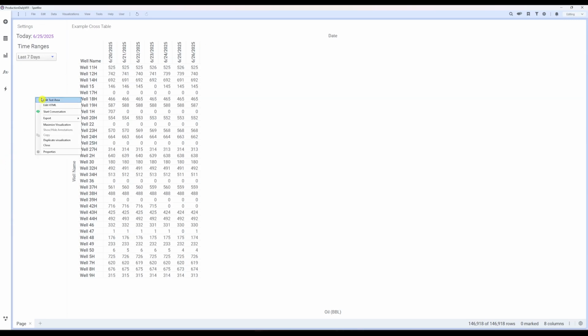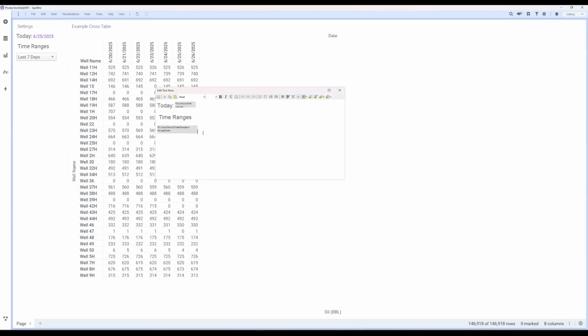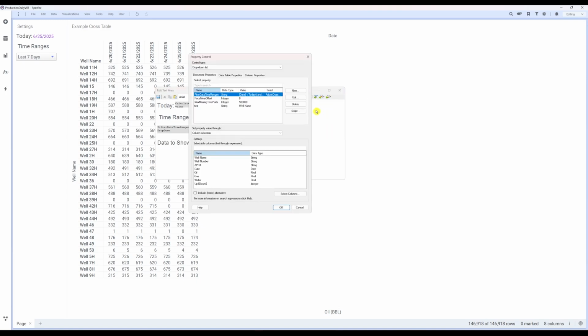Let's create another drop-down list to provide the user some additional options for cell values. We'll use the title Data to Show and set the font to 18 to match. Next, create a new drop-down list property to our text area. We'll call this property Data to Show.